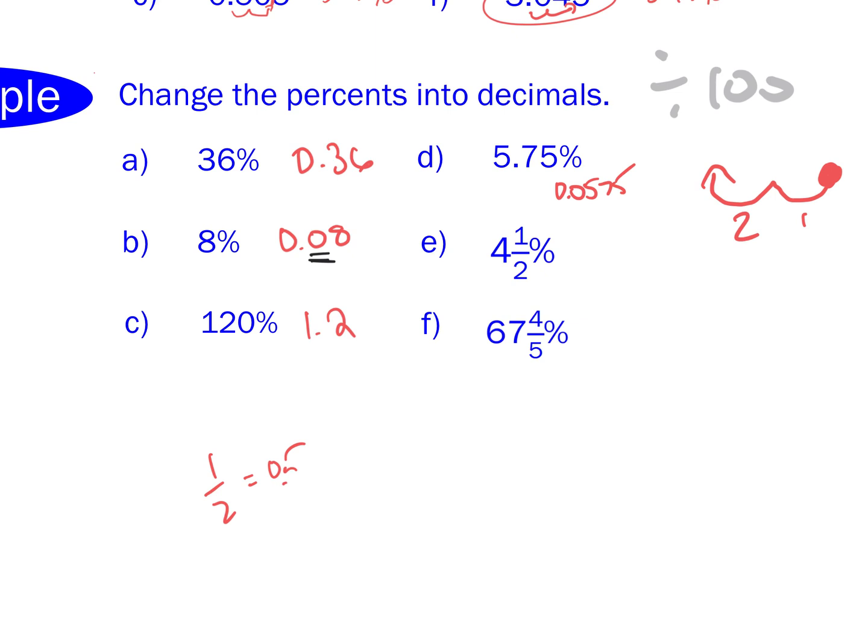So this means 4.5%. So if it's 4.5%, what would that be as a decimal? 0.45.